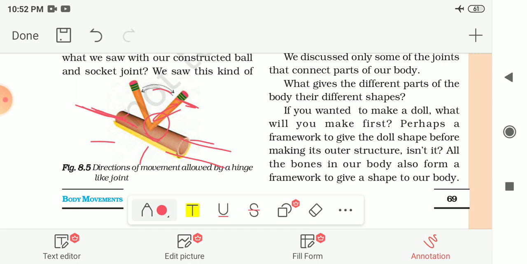How does it move? How is this movement different from what we saw in our constructed ball and socket joint? We saw this kind of movement at the elbow in activity number 1. We had seen that in the elbow this kind of movement is there and it is only half circular.